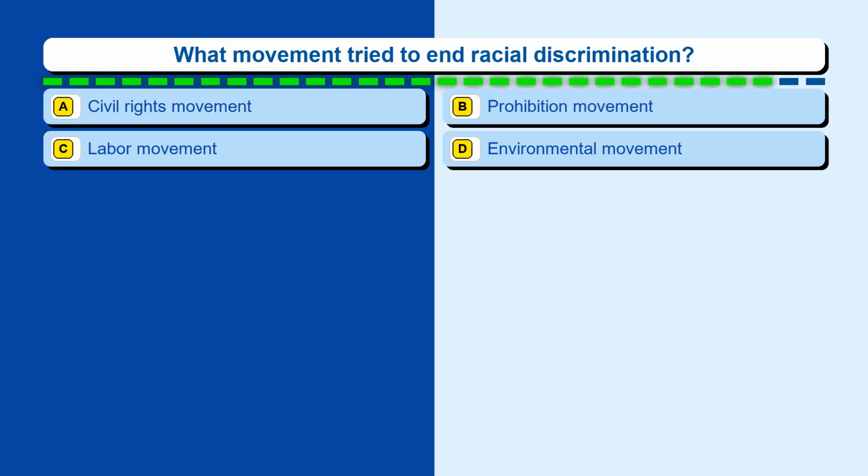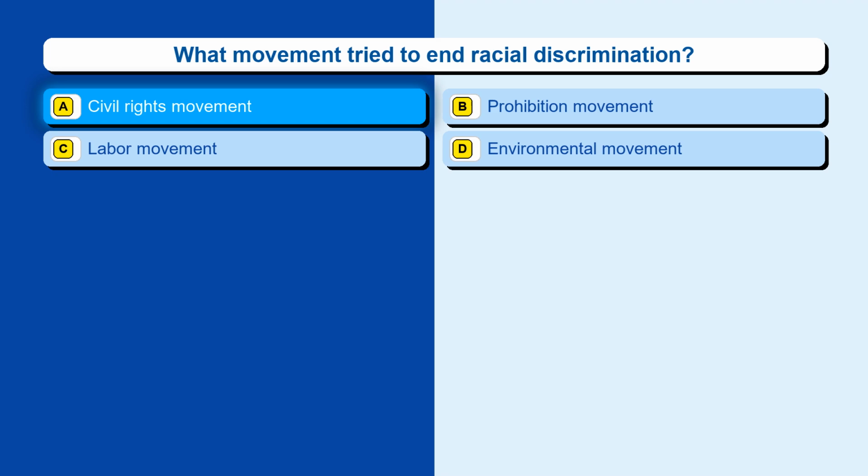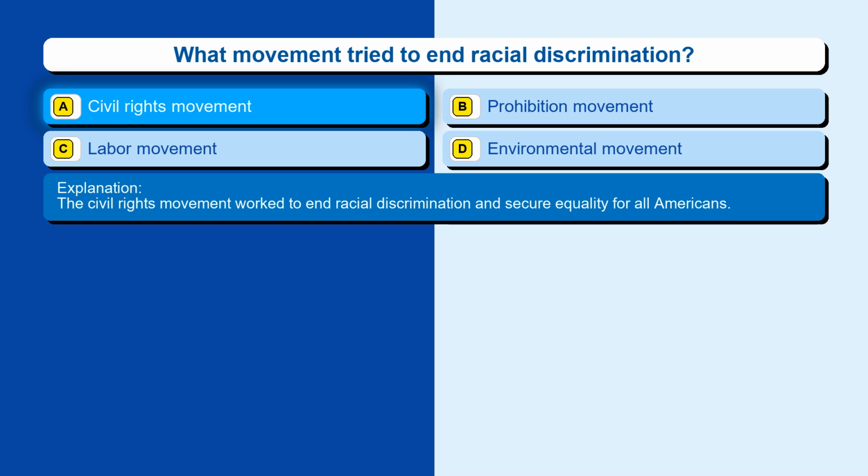Question 12. What movement tried to end racial discrimination? Option A, Civil Rights Movement. Option B, Prohibition movement. Option C, Labor movement. Option D, Environmental movement. The correct answer is option A, Civil Rights Movement. The Civil Rights Movement worked to end racial discrimination and secure equality for all Americans.